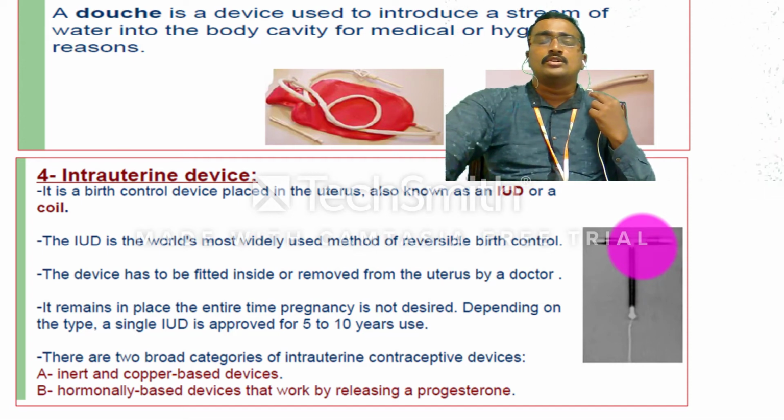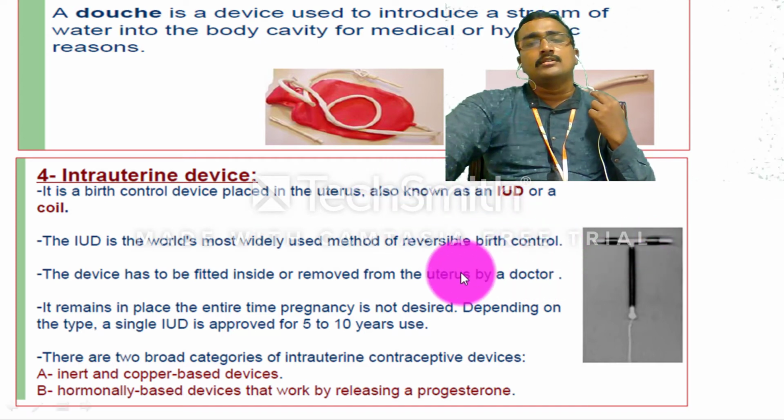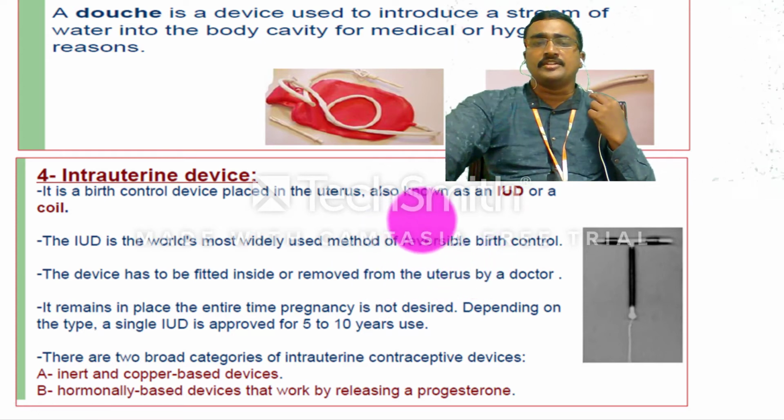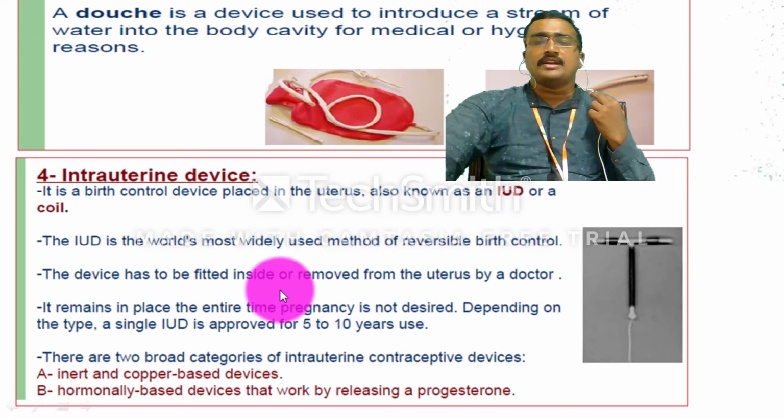You try to remove the baby from the mother's uterus. This device is used especially in cases of reversible birth control. These devices are fitted inside or removed from the uterus by the doctor. It remains in place in the mother's uterus in times of pregnancy. Depending on the type, a single intrauterine device is approved for 5 to 10 years of use.